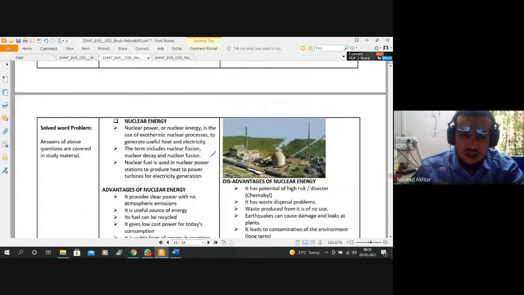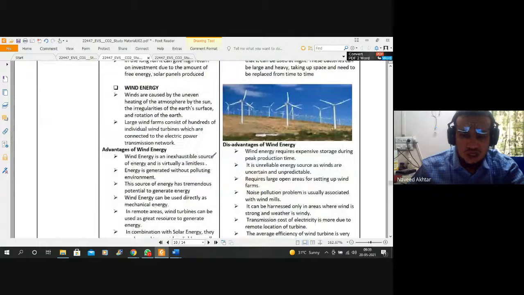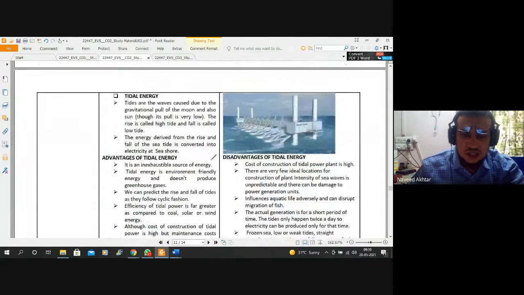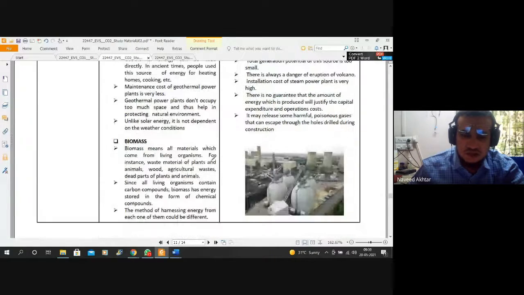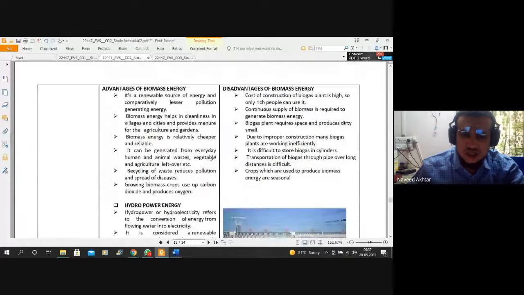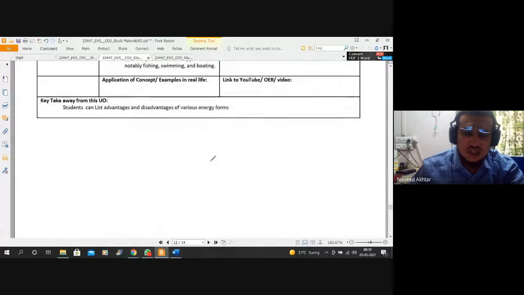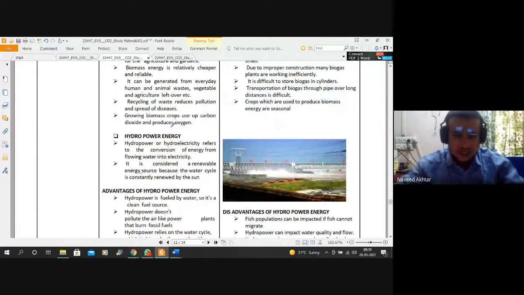So we have seen all these energies, their advantages and disadvantages in unit number 2, and we have successfully completed all the parts of unit number 2. We have seen the depletion of the energy resources due to human activity. Mostly all these resources are declining or reducing due to human activity.